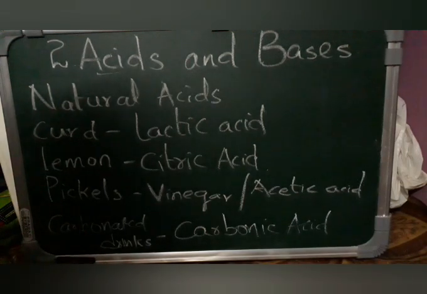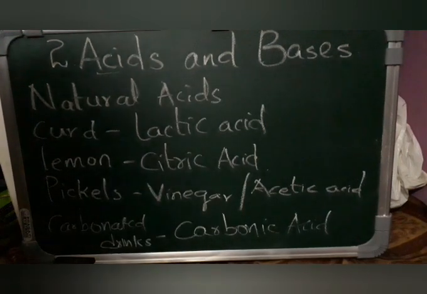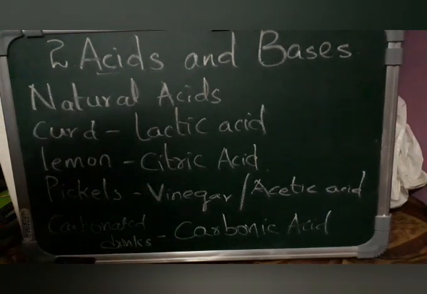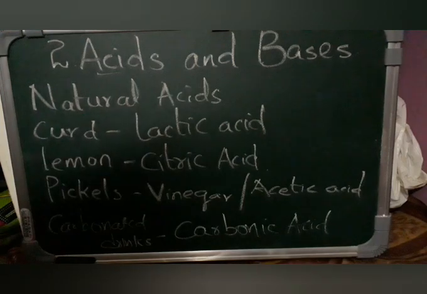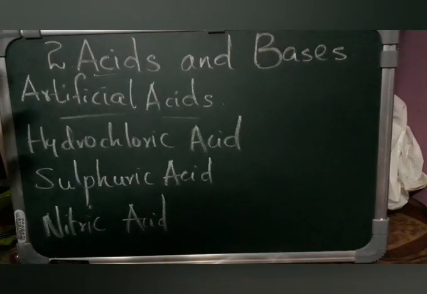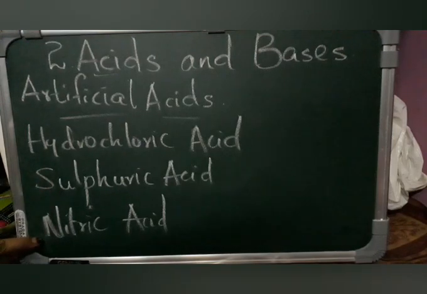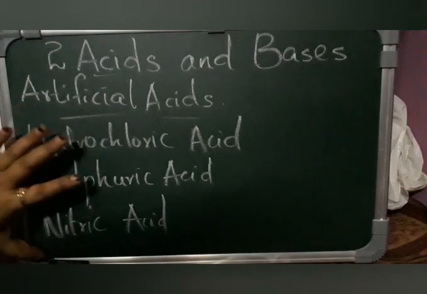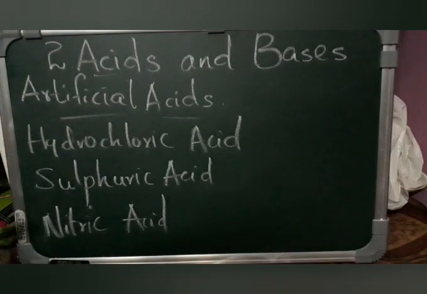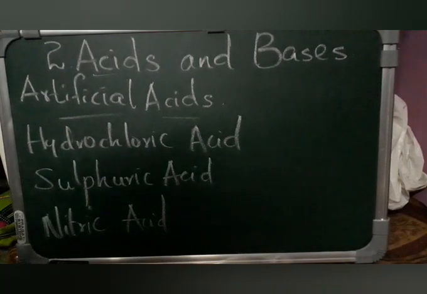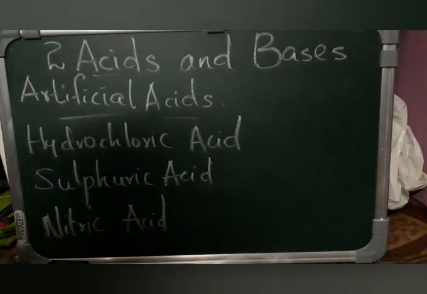Similarly, if you go with artificial acids, you have HCl, hydrochloric acid. In artificial acids we have hydrochloric acid, sulfuric acid, nitric acid. So many artificial acids, and these acids will cause harm to us. Natural acids are never harmful to us, whereas artificial acids are harmful to us.